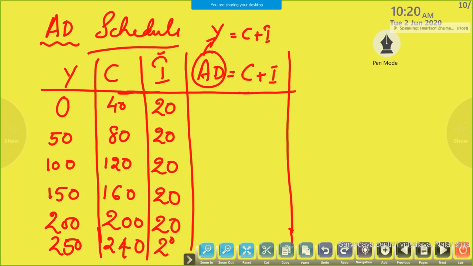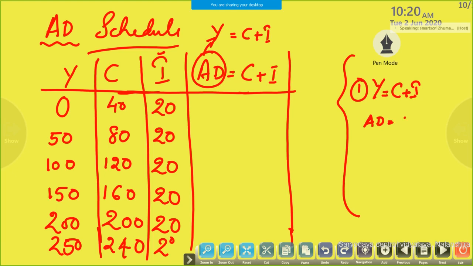One formula we are getting, this is very important, we need it for numericals. So somewhere you have to note it down like this. One formula we got, Y is equal to C plus I, or AD is equal to C plus I.